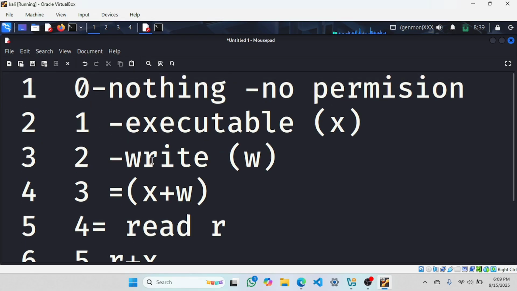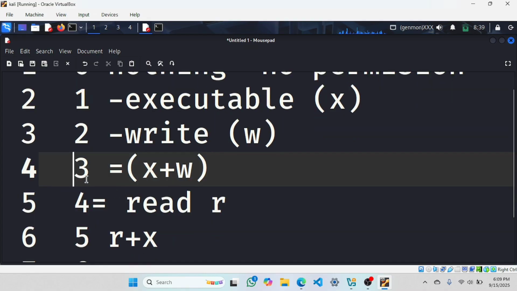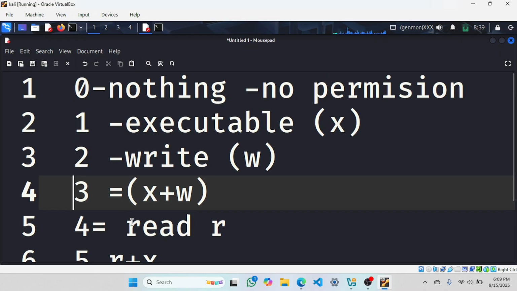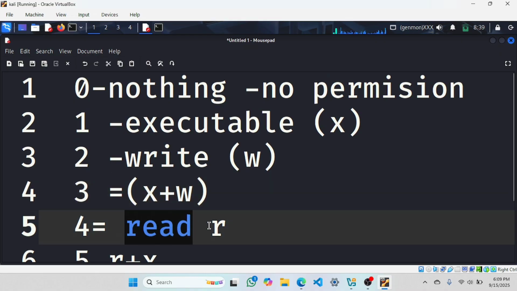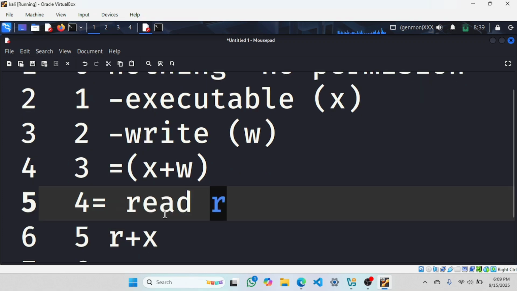0 for no permission, clear. 1 for executable, 2 for write. Now, if anything has 3 permission, 3 is written there. What does that mean? 1 plus 2, executable plus write. 4 stands for only read. You cannot give permission write, that will make no sense. So it is known for read, written as R.